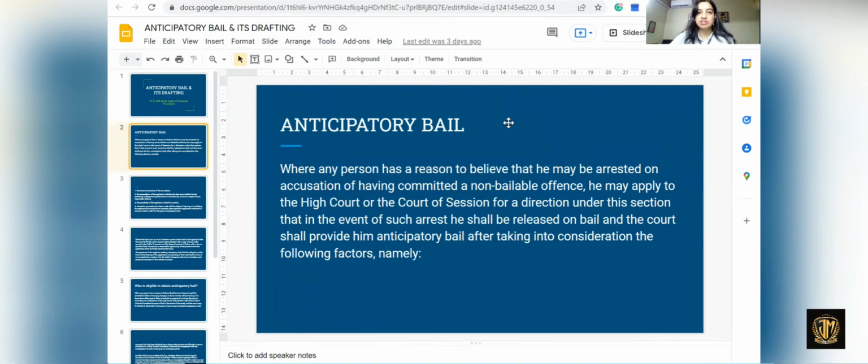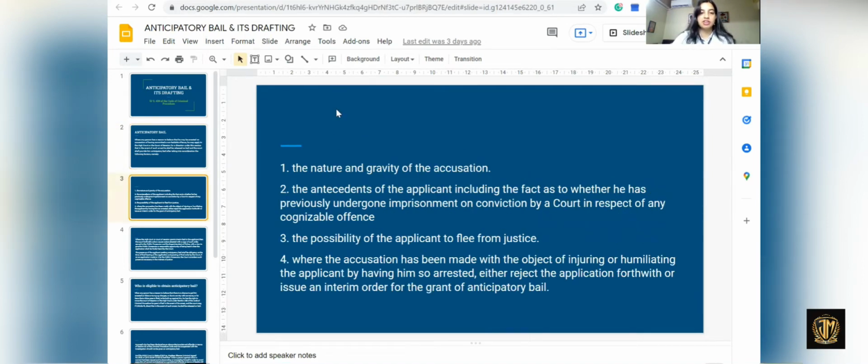So, what are the factors that the court has to take into consideration while granting anticipatory bail? The factors are, first, the nature and gravity of the accusation, as in how grave the offense is and what kind of offense has been committed or is proposed to be committed.